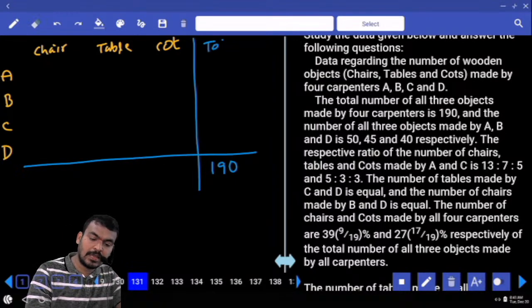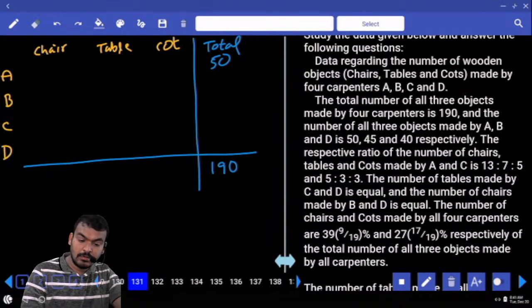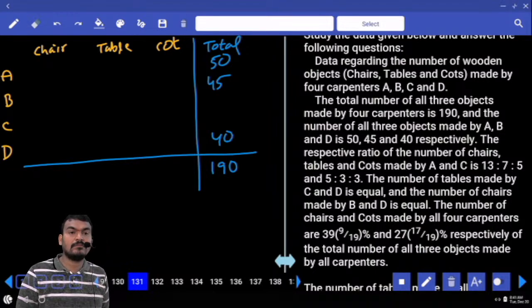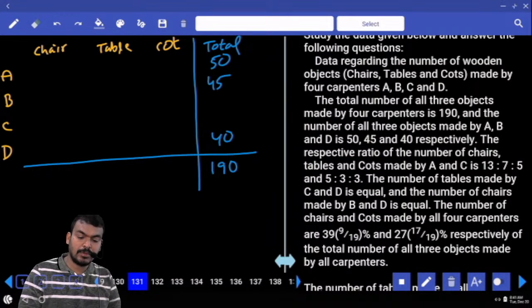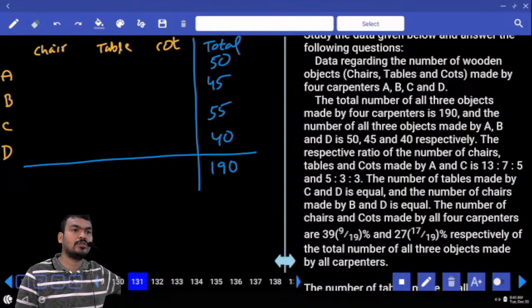Means A value is 50, B value 45, D value 40, or not? 50 plus 40 is 90, plus 45 is 135. Remaining 55. That 55 is made by which one?